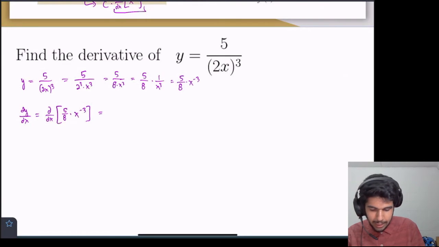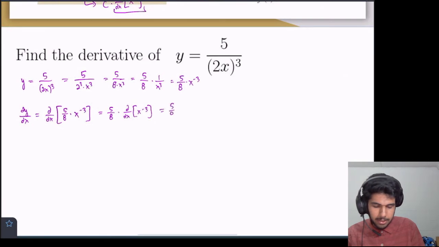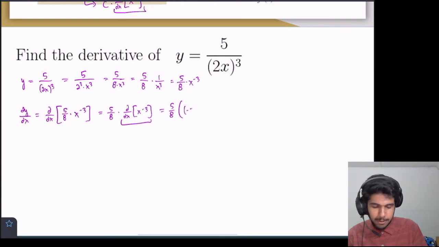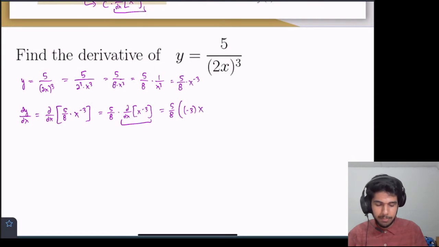We're going to pull that out in front, and we're going to multiply that with the derivative of x to the negative 3. So now we keep this constant along for the ride, and now we evaluate this using the power rule. So the power n equals -3, so we bring that out front. x stays, and then we reduce the power by 1, so that becomes -4.